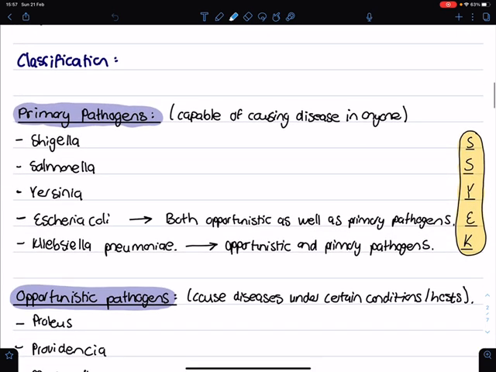Then classification. So the primary pathogens, these are the ones that are capable of causing disease. I have an abbreviation for this. It's KEYS. So it's Klebsiella pneumonia, and then it's E. coli. Both of them can be primary pathogens as well as opportunistic pathogens. So it's Klebsiella pneumonia, E. coli, Yersinia, then it's Salmonella and Shigella. So these five are the primary pathogens of gram-negative bacilli Enterobacteriaceae.